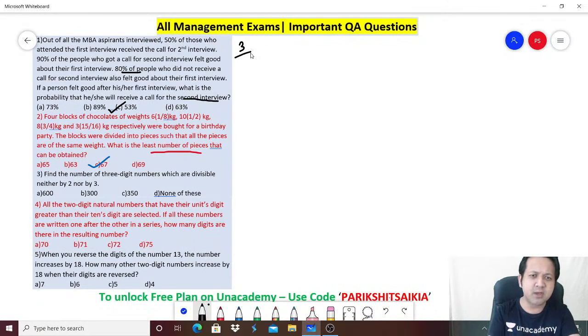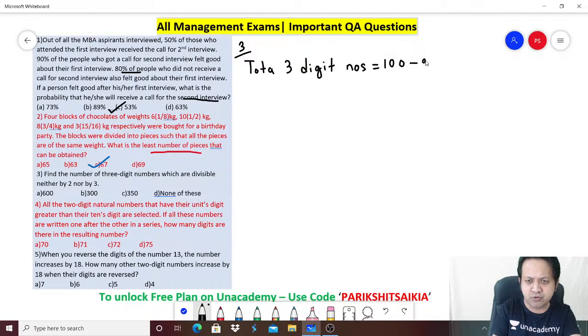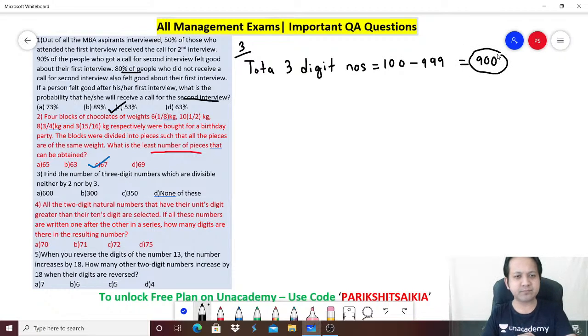I'll get my answer. So total 3-digit numbers, can you tell me how many are they? Total 3-digit numbers is from 100 to 999. Will you agree? 100 to 999. So how many such numbers are there? There are a total of 900 such numbers. Correct?